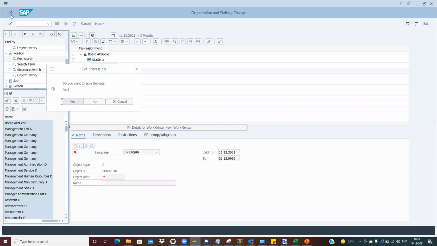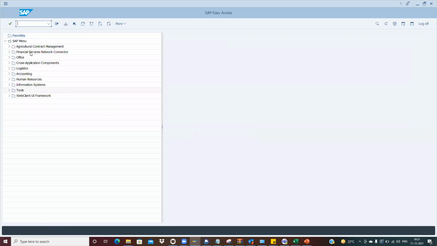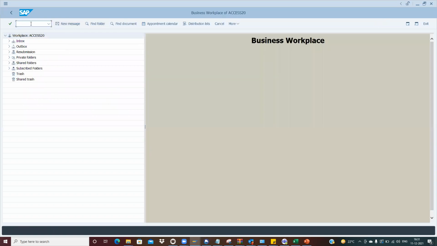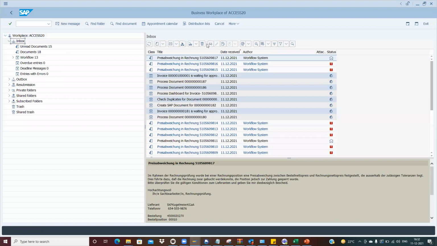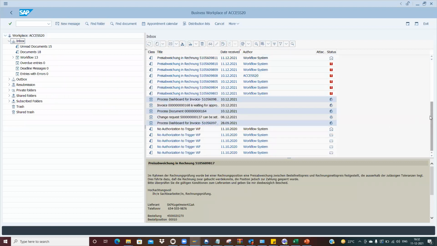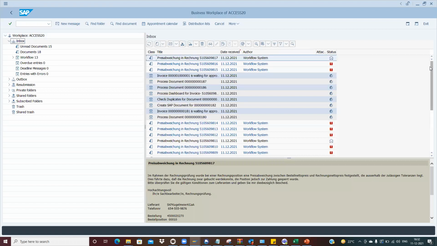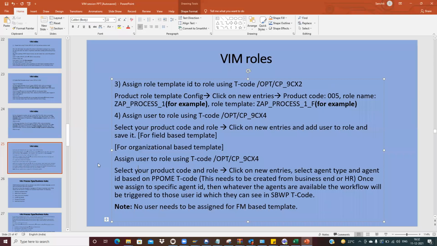So here also, this one. Let's see. Yeah, this one. SAP Business Workplace, SBWP, right? It's the same transaction, where we can see all the workflows. See here, pending, over, whatever it is. So many things are pending for me. It's clear, right? Yeah, I'm clear.